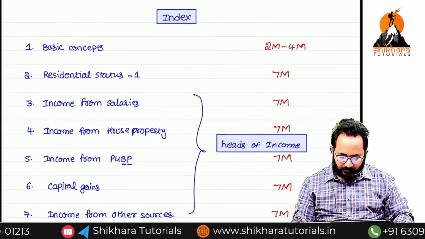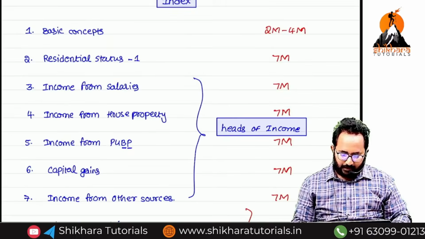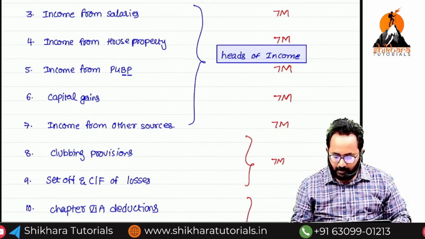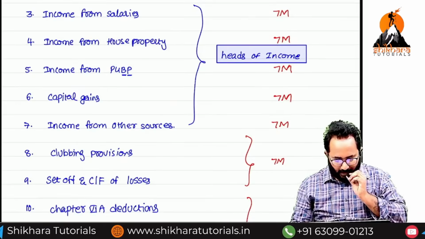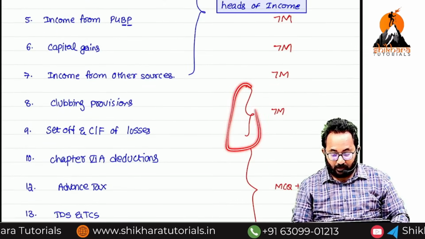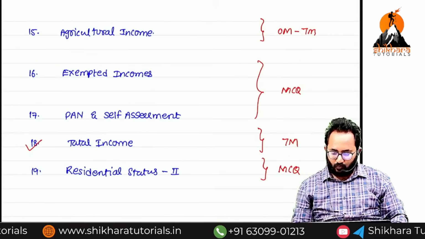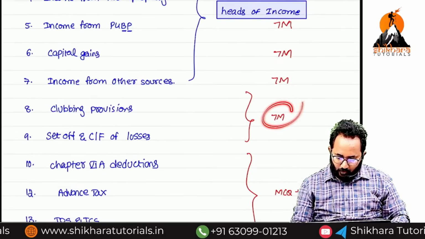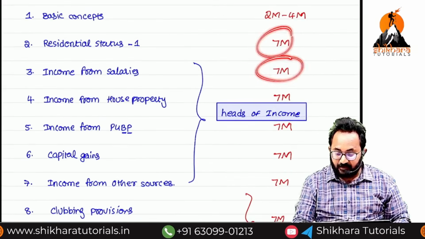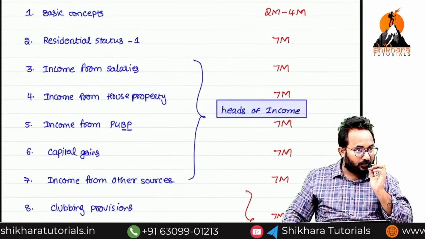The 1st question, residential status. Another question, salaries. Another, house property. Another, PCBP. Another, capital gain. Another, other sources; these 2 combined make 1 question. Another is this one. 1, 2, 3, 4, 5, 6, 7, 8, matched. That means we have to give preference to these chapters.